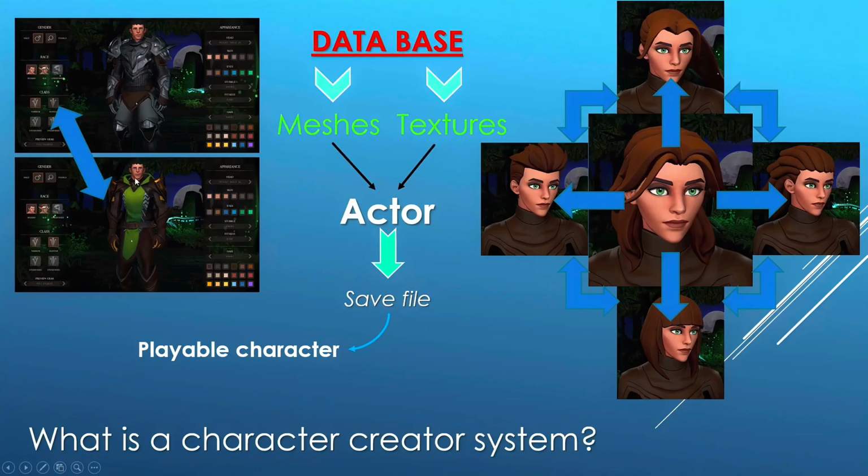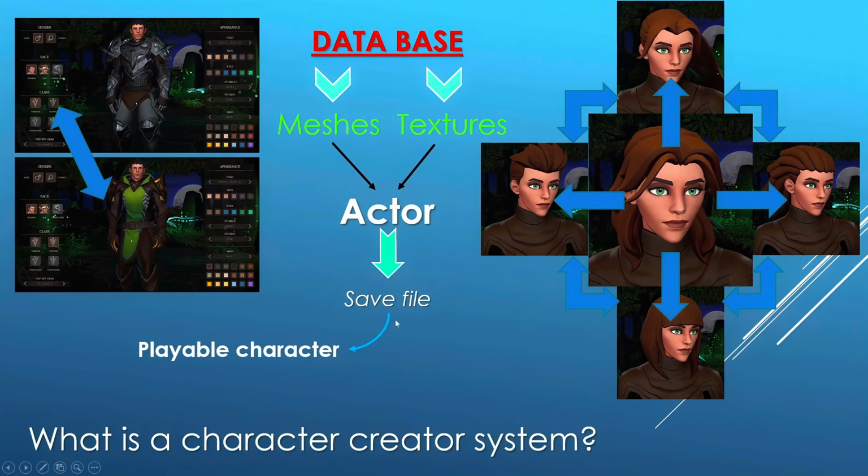Here I'm changing only the mesh. Well, actually I'm changing the texture too, but the texture has to relate to the one that was being used before to maintain the color. All of this has to be done by the character creation system, managing the mesh and texture requests from the database and telling the actor to change them.